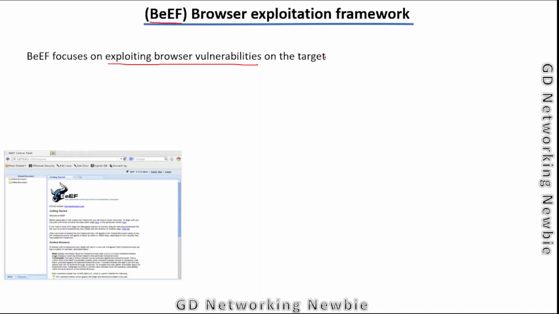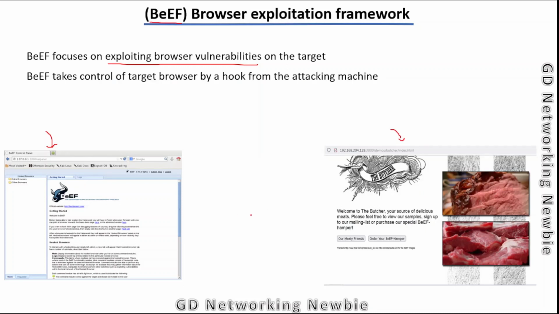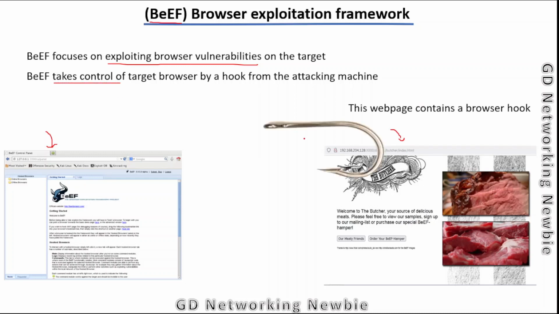In this video demonstration in Kali Linux, we will have our Kali Linux machine act as the attacking machine, and then we will take a victim machine, maybe a Windows-based victim machine. Somehow we send a link to that victim machine, and if the user visits that link and opens the website, then that website will be hooked. Hook means BeEF. This framework can take control of the target machine by a hook. So from the attacking machine, using a hook, the attacker can take control of the victim.